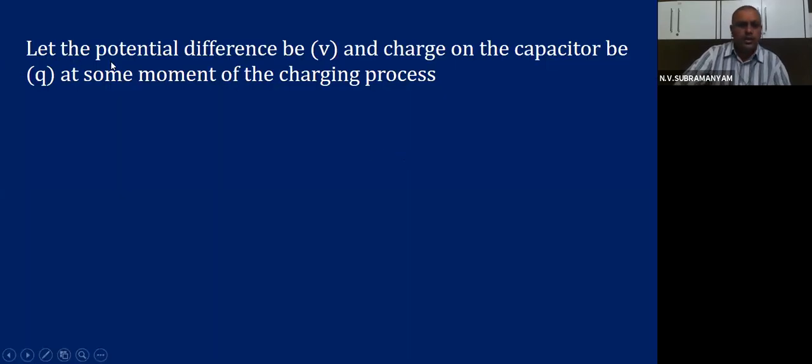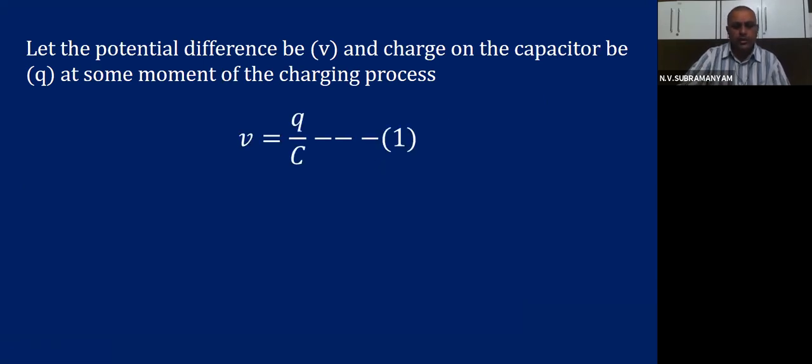So let the potential difference be V and the charge on the capacitor be Q at some moment of the charging process. Then we can write V is equal to Q by C as per our formula. C is Q by V, no? So automatically we will get V is equal to Q by C. Let that be called equation number 1.